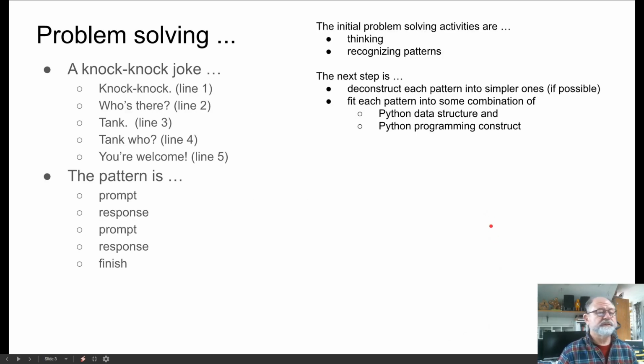So let's see what we got here. So this is our roadmap. This is our specific output, and this is our pattern of outputs.